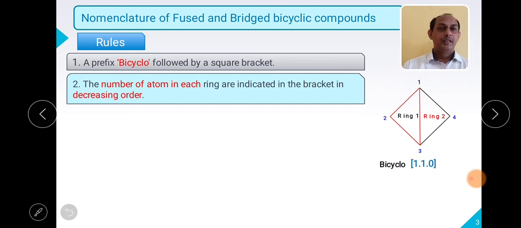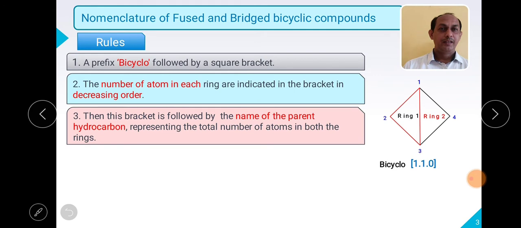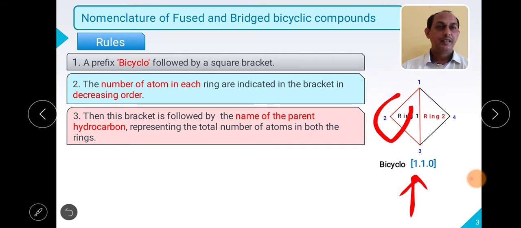So in the bracket, what do we need to write? The number of atoms present in each chain. This first one represents the number of atoms present in the largest ring.